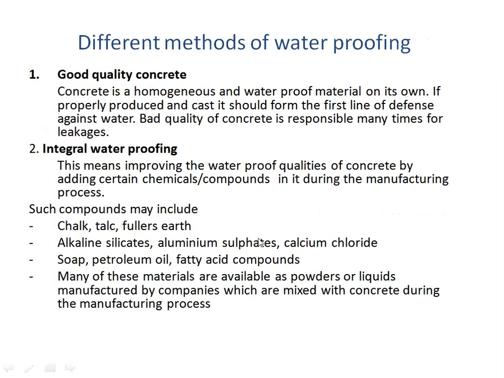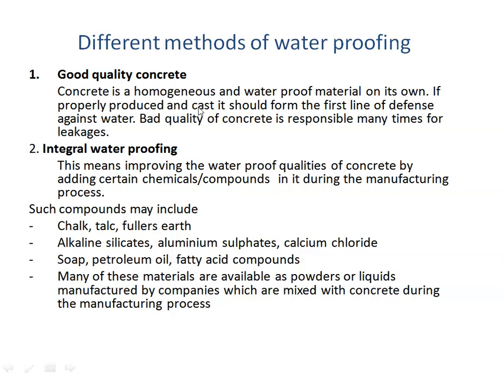Now let us try to see the different methods of waterproofing. Now before we try to see any method of waterproofing, the first important thing which we should note is that most of the basements are going to be made in concrete, because concrete is supposed to be an impervious material. So the first thing that one should ensure is that the quality of the concrete should be good.